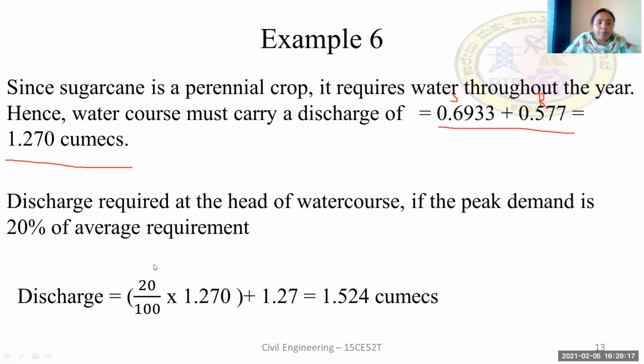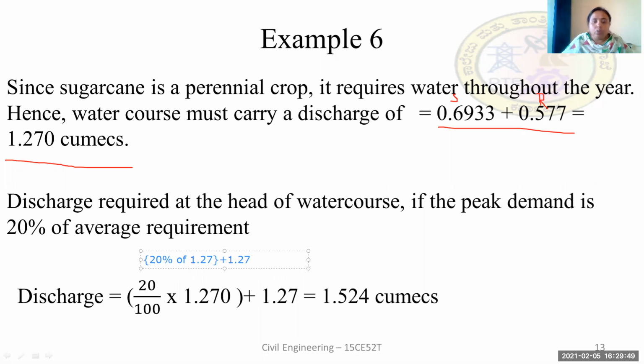So 20% of this average requirement, 1.27, plus the water required to grow both these crops, 1.27, should also be taken into consideration here.